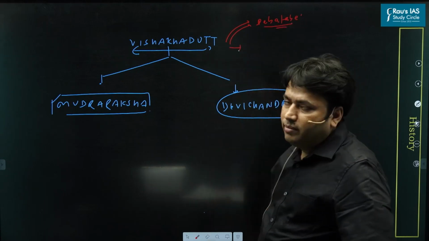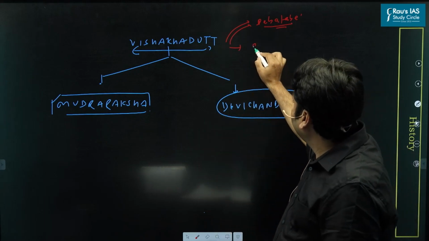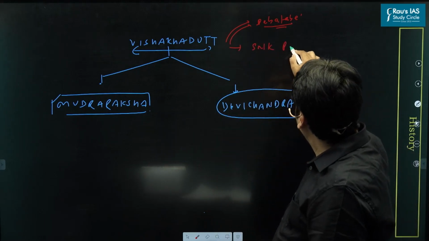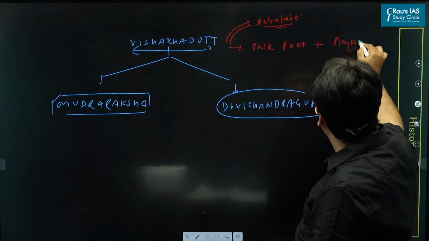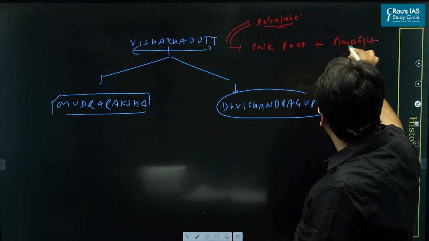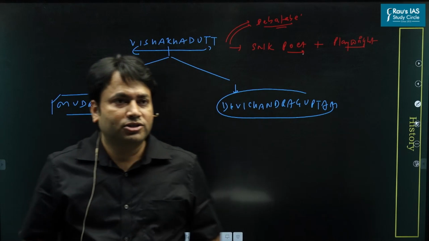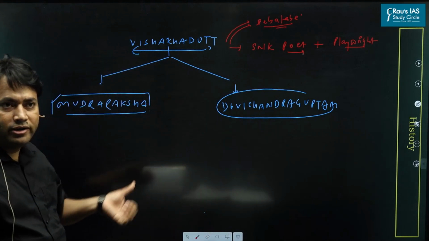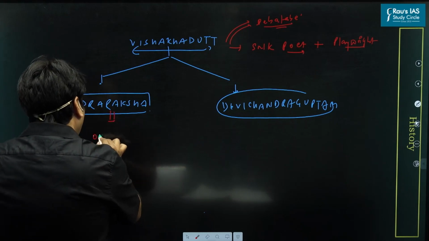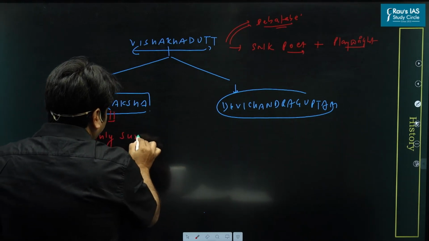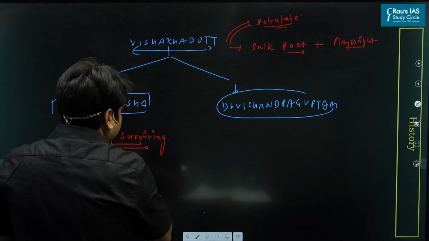When we talk about Vishakhadatta, we should know that he was a famous Sanskrit poet, plus he was a famous Sanskrit playwright also. He was writing plays also. Among these two important literary compositions, Mudra Rakshas is the only one surviving. That's why this is important, and it has been asked in several examinations.